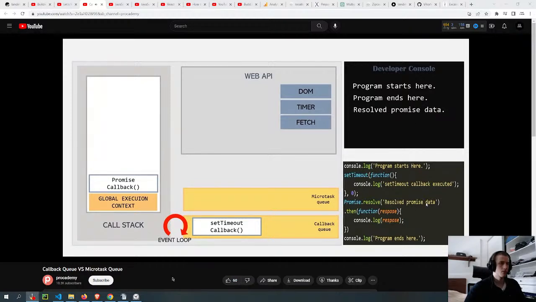And with this, the job of the callback function is also complete, so it will also get popped off the execution stack. Okay, so now there are no more callback functions in the microtask queue. So now the event loop will start pushing the callback functions from the callback queue to the call stack for its execution. Now in the callback queue also we have only one callback function, so the event loop will push that callback function onto the call stack for its execution.